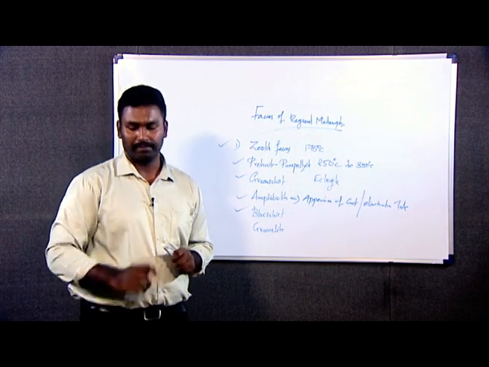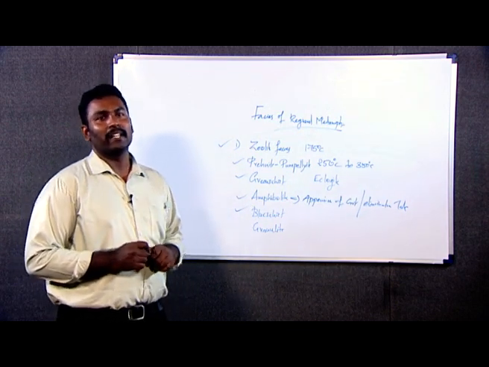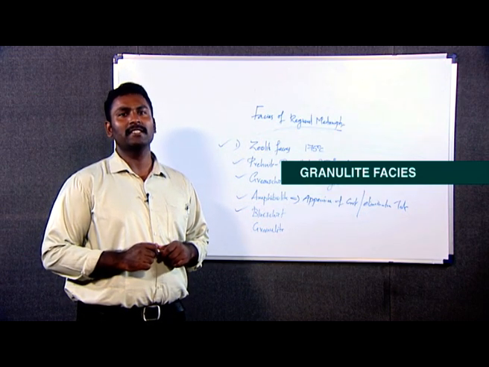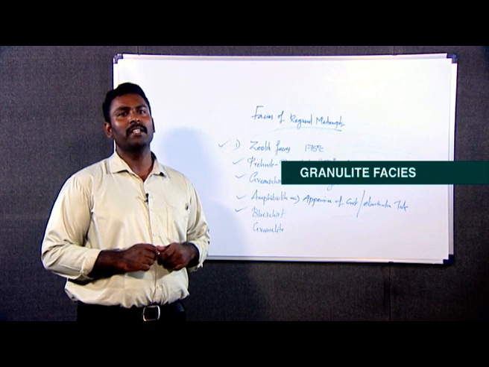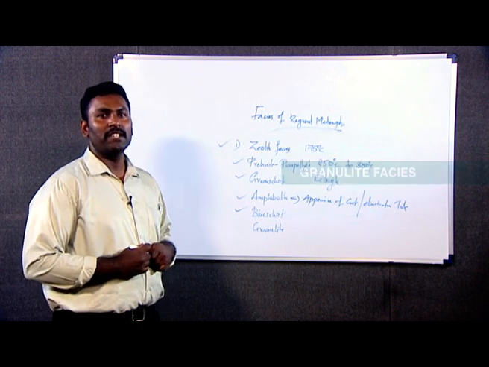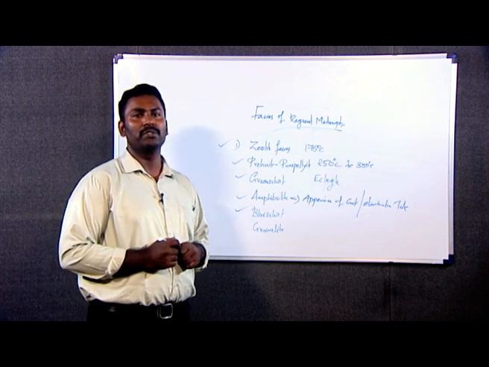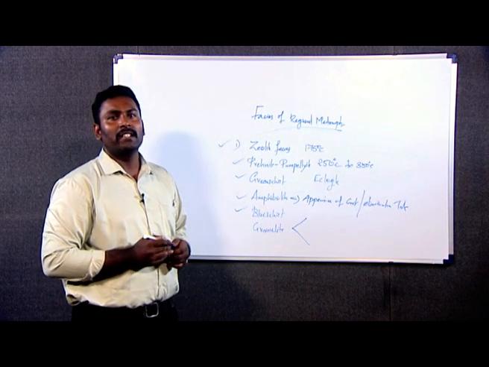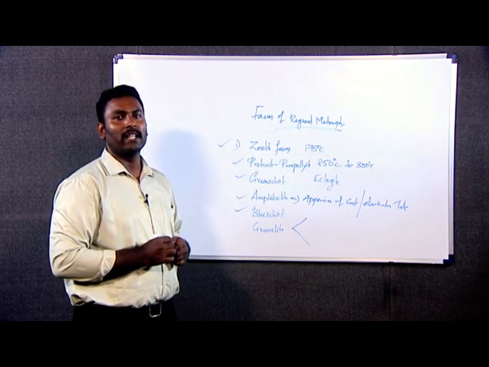Now we are going to discuss the granulite facies of metamorphism. The granulite facies of metamorphism represents the highest grade of metamorphism, which is taking place under medium pressure conditions. So, the granulite facies metamorphism can be divided into two subfacies: the hornblende granulite subfacies and the pyroxene granulite subfacies.